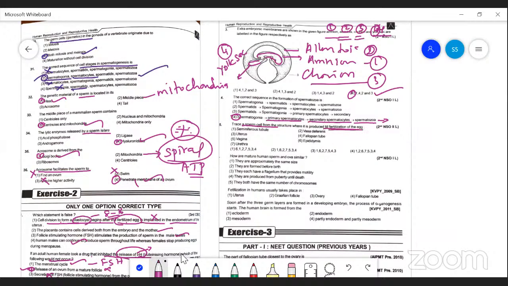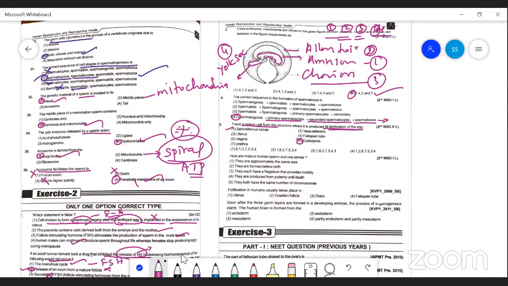So you have to select the events one by one. The first process is development in the seminiferous tubules, not the vasa deferentia.